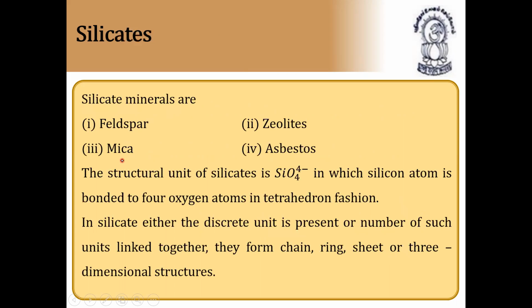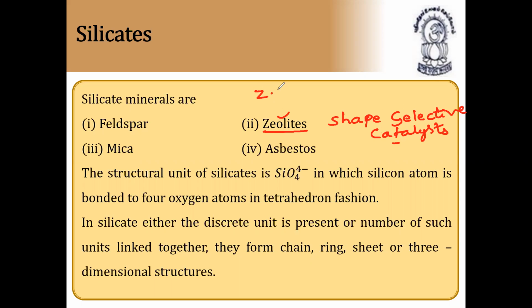Next, we have silicates. What are silicates? In silicates, we have many types of silicates. A large percentage of Earth's crust consists of silicate minerals and aluminosilicate clays. So, majorly, Earth's crust consists of these silicate minerals only. The silicate minerals are majorly feldspar, mica, zeolites, asbestos. These zeolites are called shape selective catalysts. What are zeolites? They are called shape selective catalysts, and they are used as catalysts.